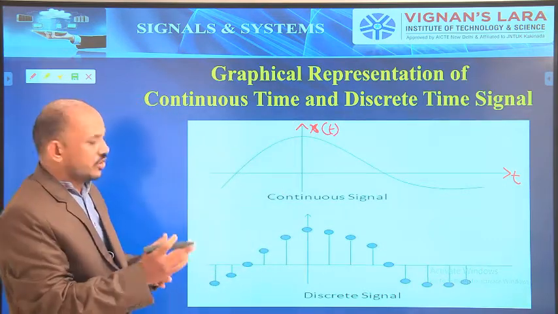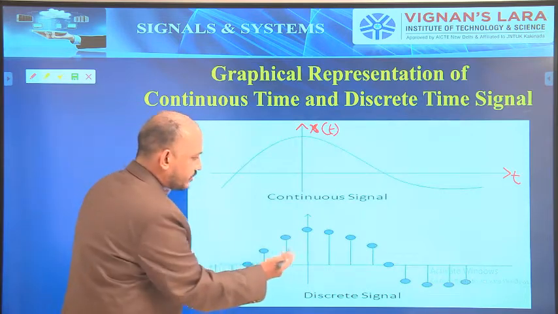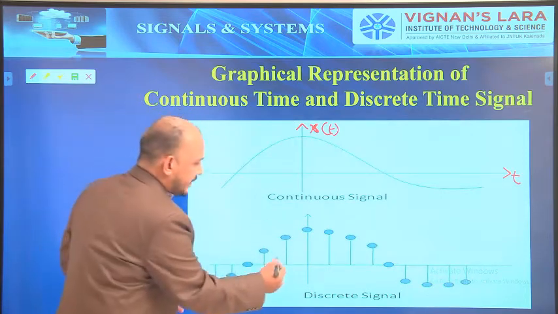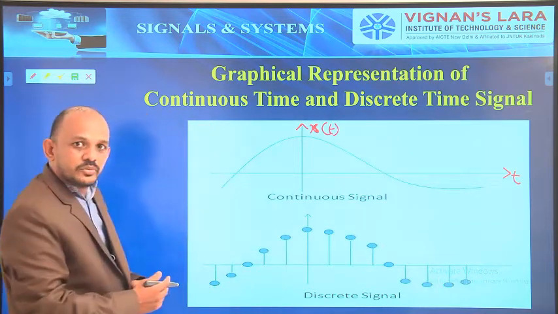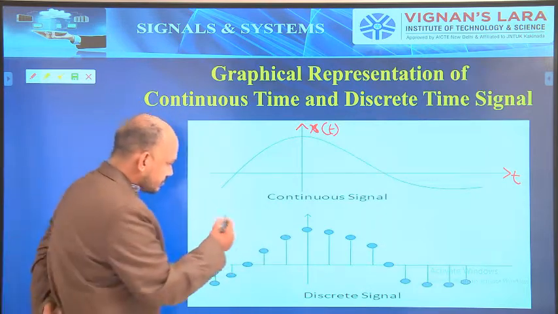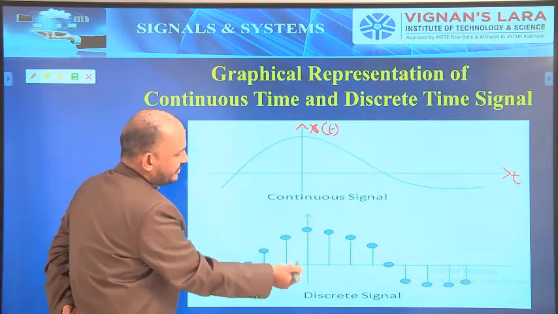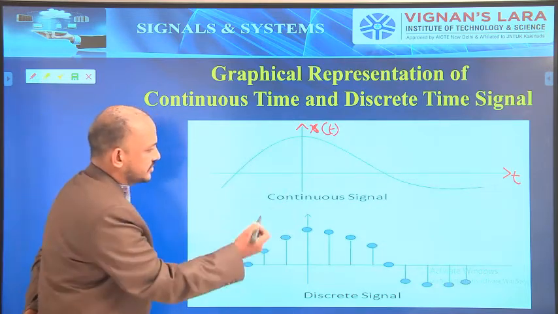So if the samples are larger, we will also get larger ones. If the samples are smaller, we will get small samples. So the distance between two successive samples on the time axis will be reduced. Simple one. So for this it will be the discrete version. This is a continuous time signal and this is the discrete time signal.